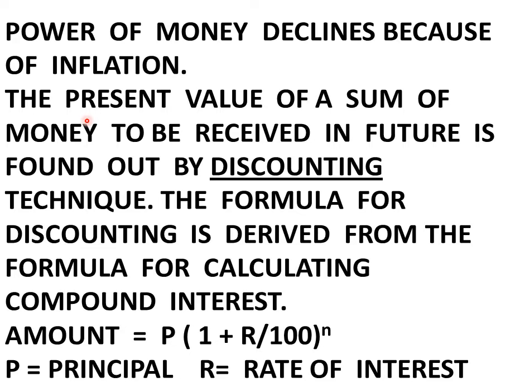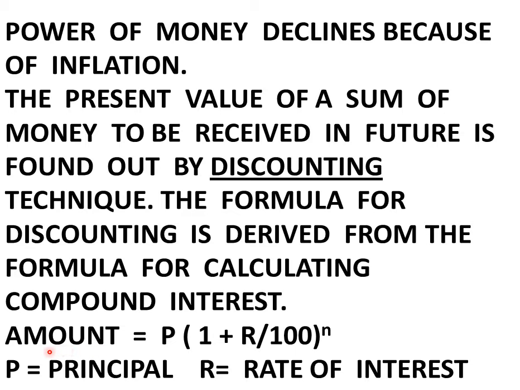Friends, the present value of a sum of money to be received in future is found out by discounting technique. The formula for discounting is derived from the formula for calculating compound interest.